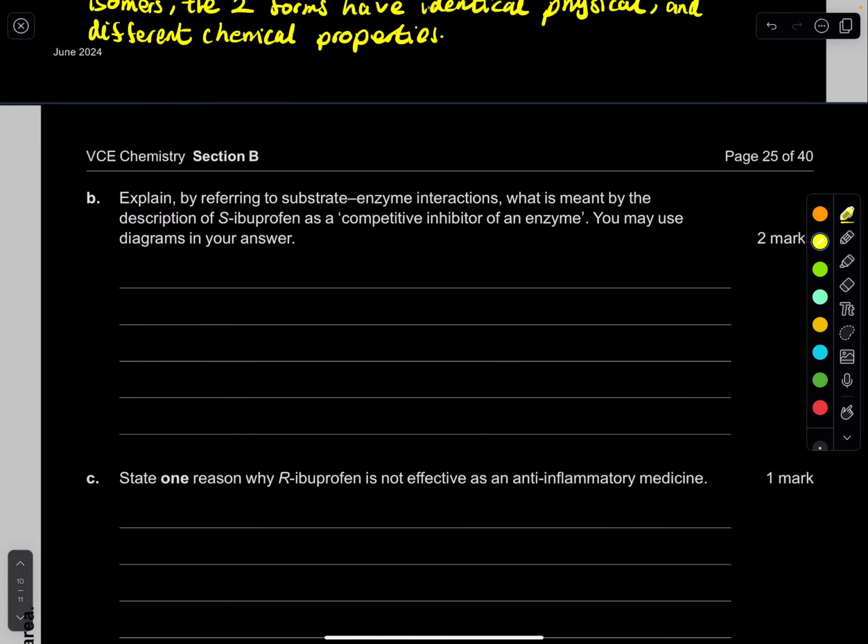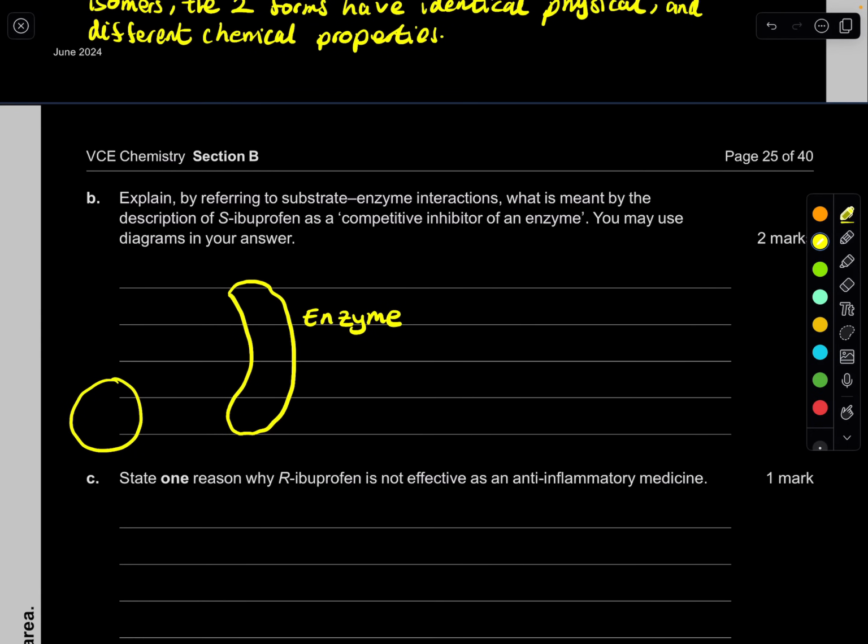B, explain by referring to the substrate-enzyme interactions. What is meant by the description of S-ibuprofen as a competitive inhibitor of an enzyme? You may use a diagram in your answer. Easy. This is new in the study design. So a competitive inhibitor, what is it? Let's draw a nice diagram to represent this. Say we have an enzyme, say we have this enzyme here.